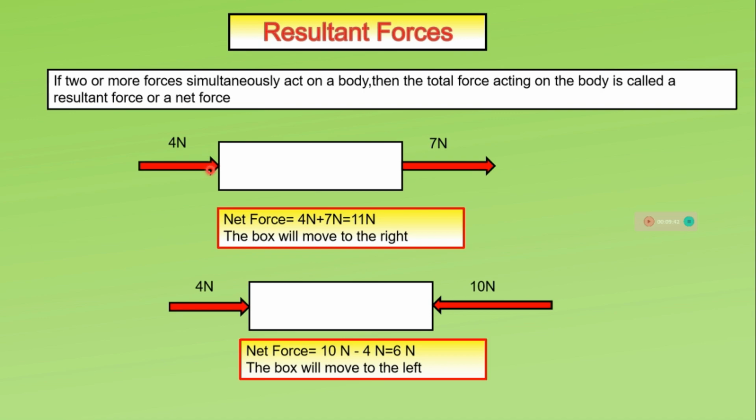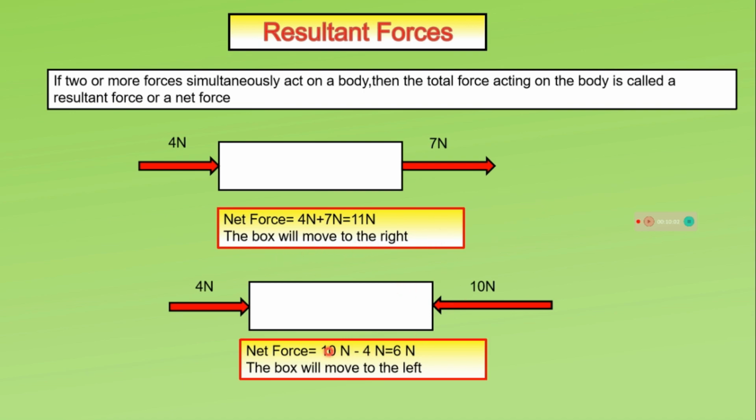Here, when two or more forces are applied on an object in the same direction, then the resultant force acting on the object is equal to the sum of all the forces. Here net force is 4 Newton plus 7 Newton, since both these forces are acting along the same line, along the same direction. The box will move to the right.